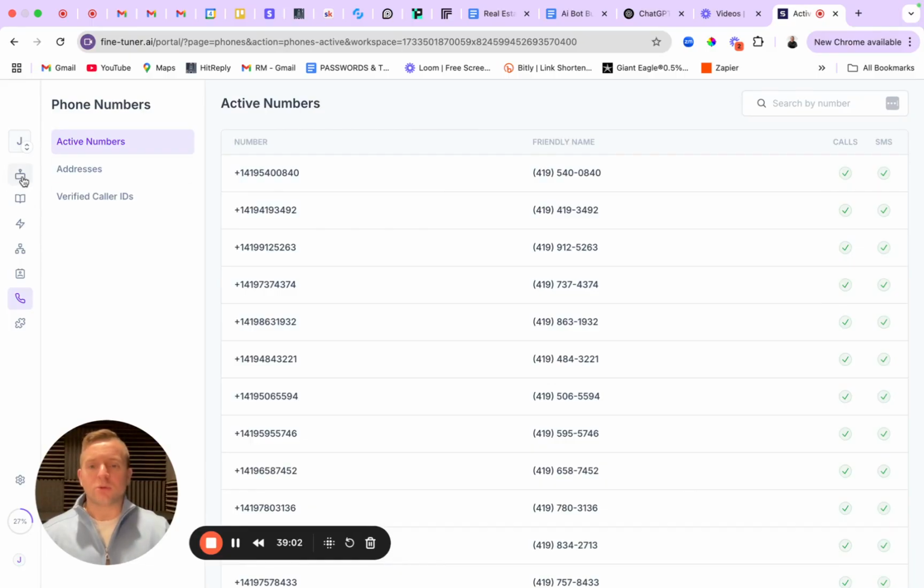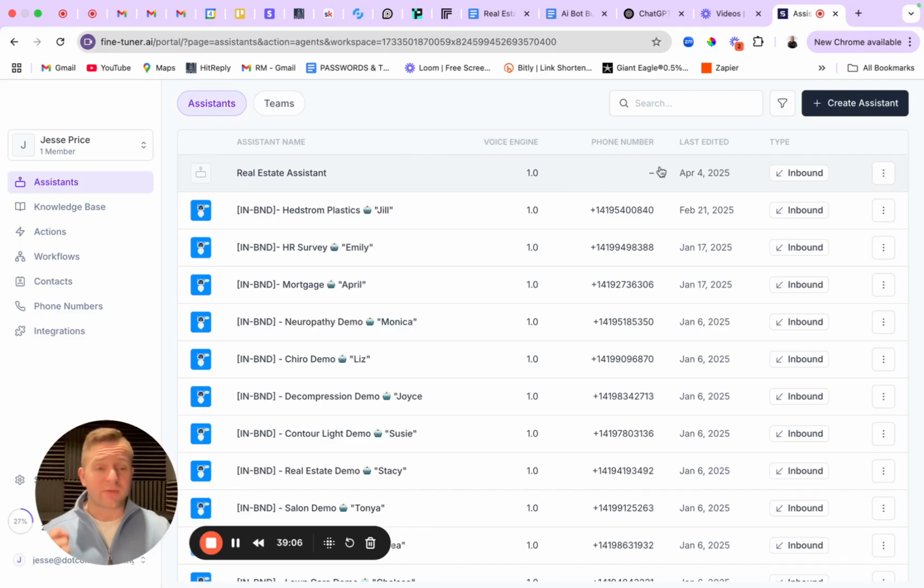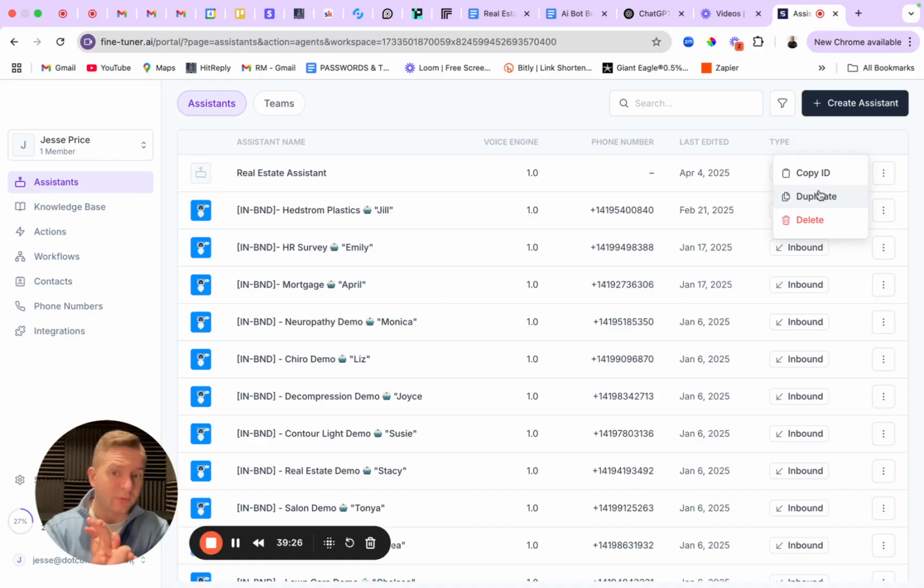And then last thing that we will look at is how to duplicate this agent. So if I built this agent and I want to duplicate it and attach 4 agents to the exact same Go High Level account, with 4 different phone numbers because they all have different intents, I could click on duplicate right here and change the phone number. Now I could have one that only handled phone calls from Facebook leads, one that only handled phone calls from billboards, and one that only handled phone calls from yard signs, whatever else.